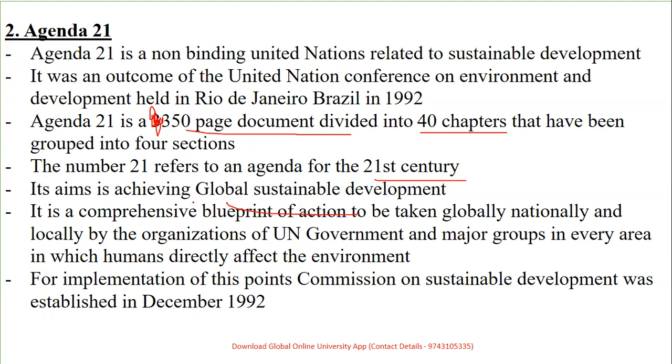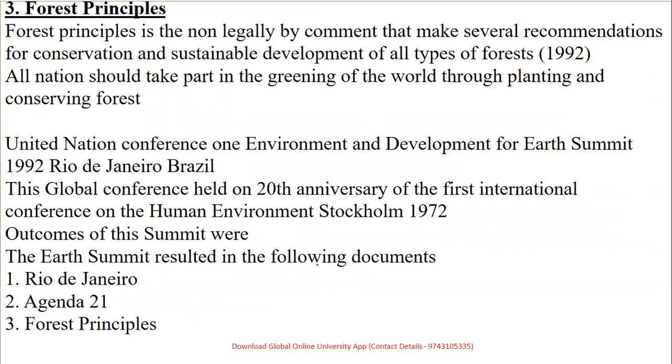So it is nothing but a blueprint of action which has to be taken globally, that is in the form of nationally and locally, in every area in which humans directly affect the environment. So basically it focuses on the environment, where the humans are directly affected. For implementation of this point, a Commission on Sustainable Development was also established in the year 1992 in order to check that things are in place.